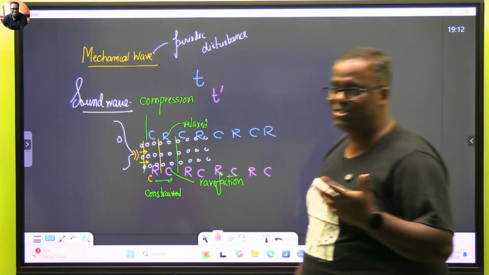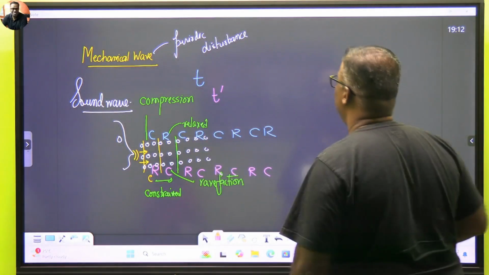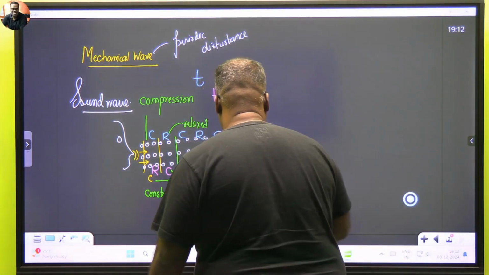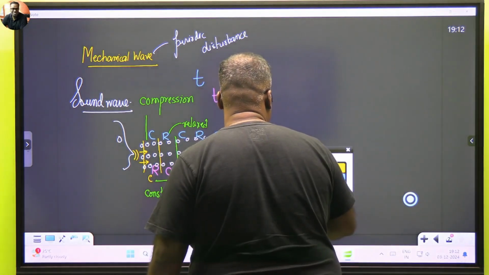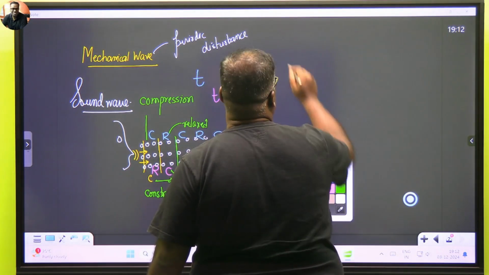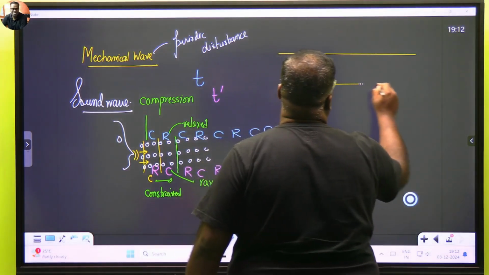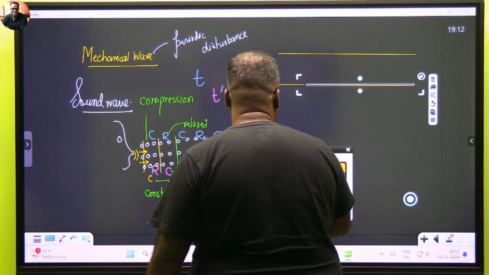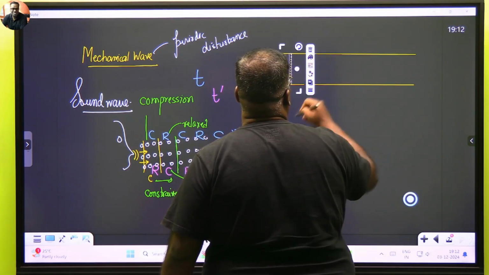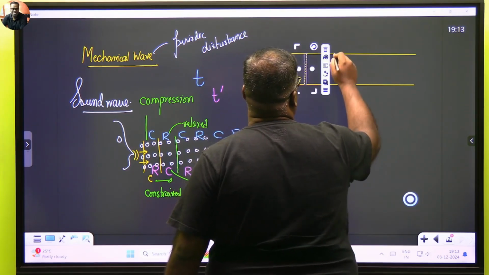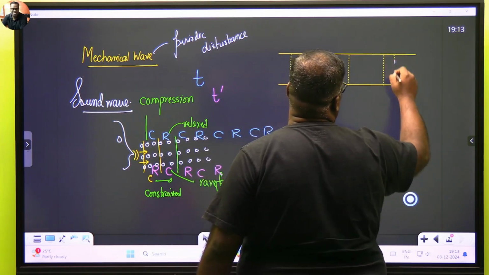How long does this disturbance continue? As long as this person is doing buck buck. So how does the diagram look? The diagram will typically look something like this. Bear with me. Let's say this is one zone, and in this I will have alternate zones: a compression zone, rarefaction zone, compression zone, rarefaction zone, compression zone, rarefaction.